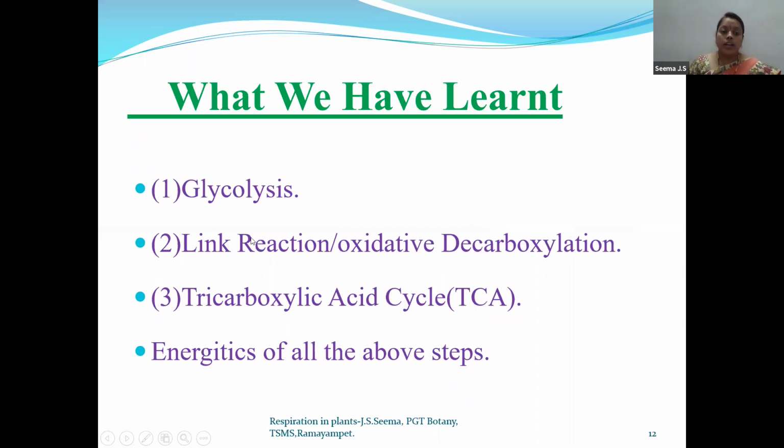That's why we call it the link reaction. Then the tricarboxylic acid cycle, which we call the Krebs cycle or citric acid cycle. And children, we discussed the energetics of all the above steps: how many ATP and NADH are formed in glycolysis, link reaction, and the tricarboxylic acid cycle.